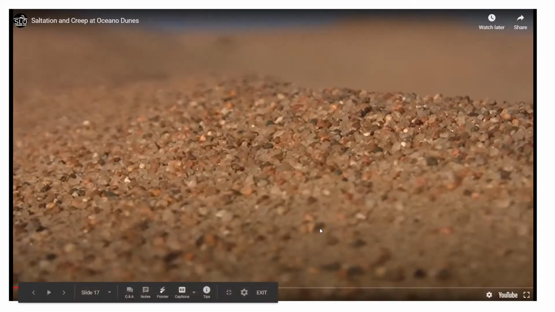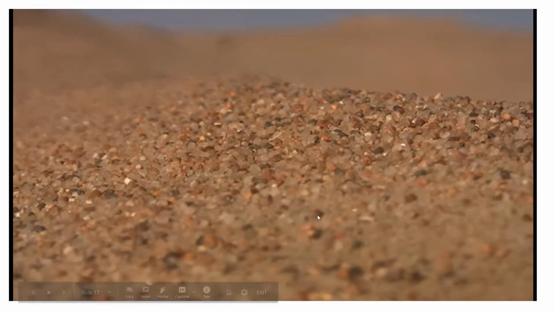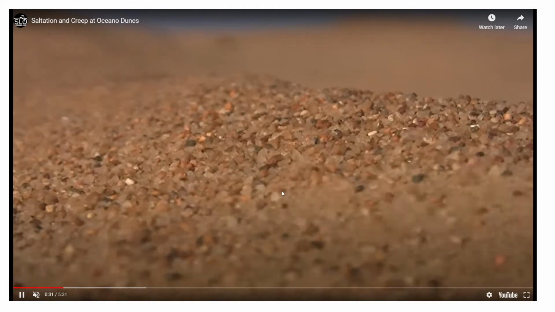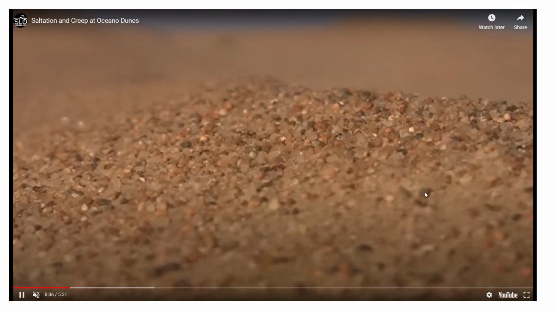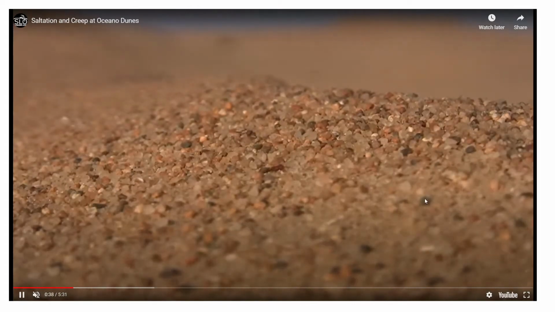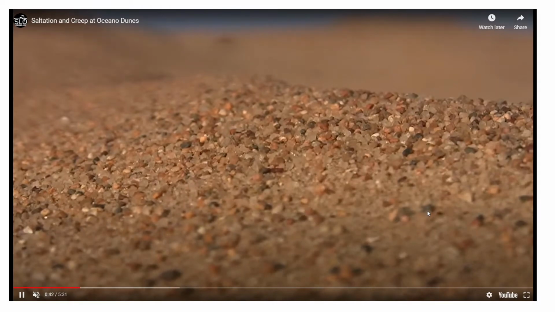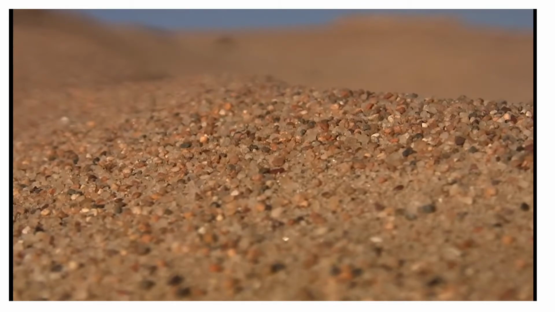If you see minutely only one particle, you will observe that one particle is moving from one small place to another small place. Just concentrate on one particle, so you'll see the particles hopping. Like you see this one, it was earlier here, it has reached here. So this will be called as creep. When the particles are heavy and wind is not blowing faster, the particles hop.